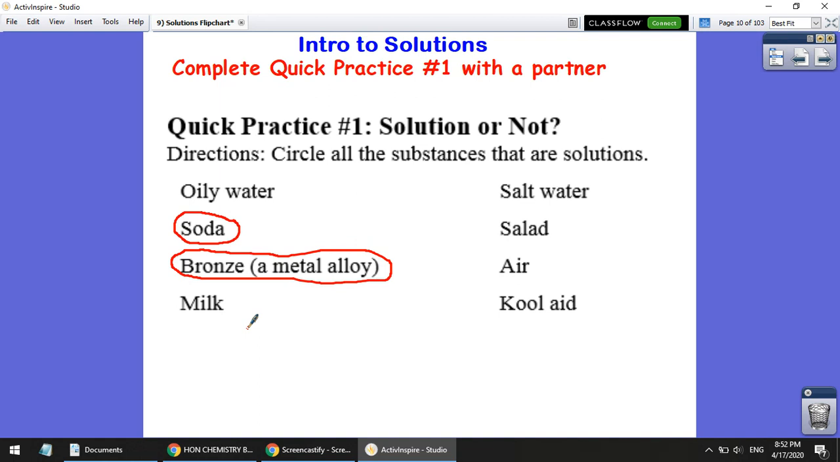So I would argue that milk is a bit more heterogeneous than homogeneous, but milk's a bit in the middle. I think you could make an argument for it either way. I'm going to go ahead and say, though, that it's not a solution for right now. Salt water. Definitely salt dissolves in water. That is an example of a solution.